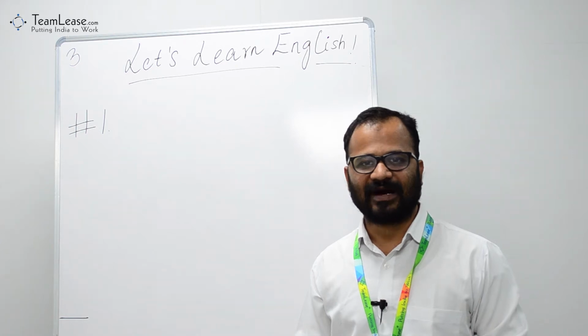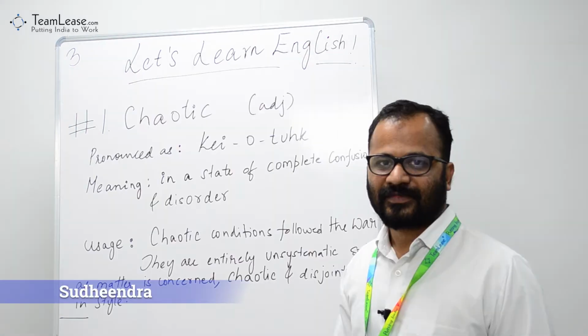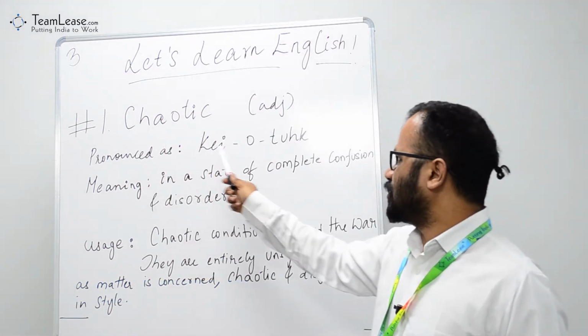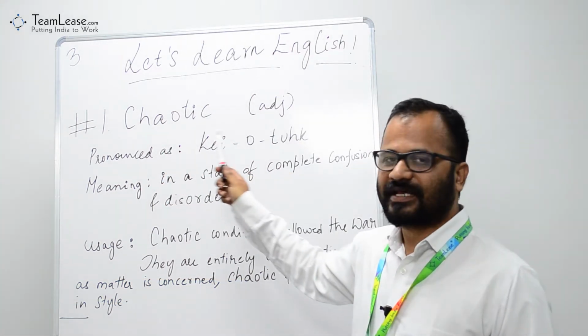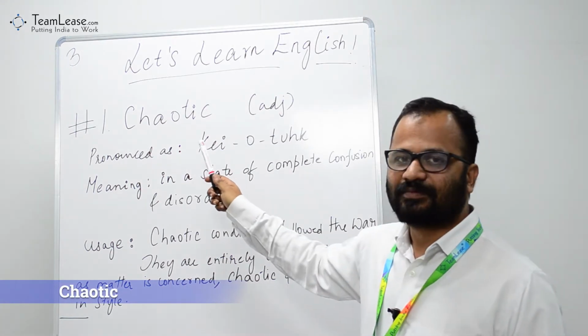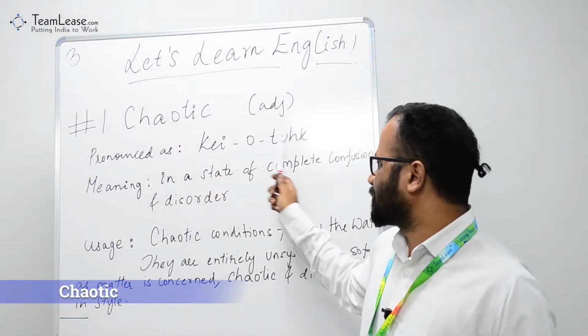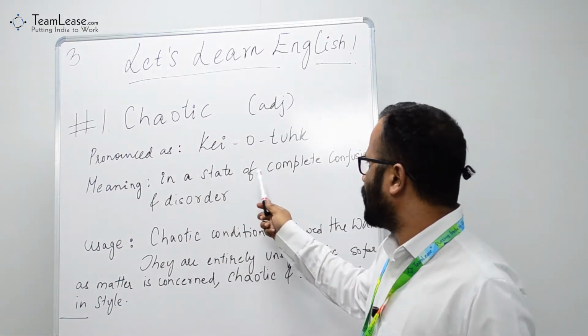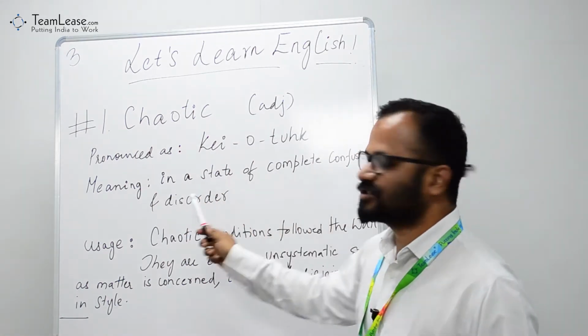Let's begin the third part of Let's Learn English. Okay, this is the first word. Chaotic. How do we pronounce this? Chaotic. Please pronounce along with me. Chaotic. What does it mean? It means in a state of complete confusion and disorder.